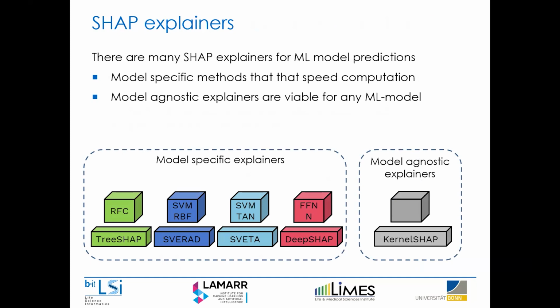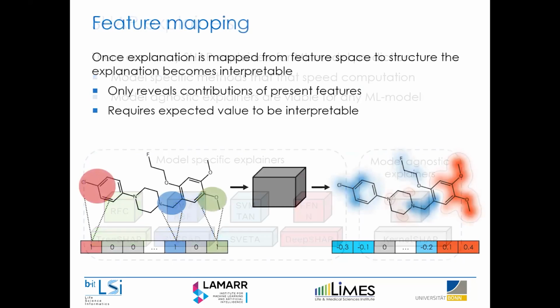You have model-specific methods, which are basically SHAP implementations specific to particular algorithms and use parts of these algorithms to speed up the calculation or even allow for the exhaustive exact calculation of Shapley values. On the other hand, you have model-agnostic explainers such as the original kernel SHAP that are applicable to any kind of model. That's largely being replaced by permutation SHAP.